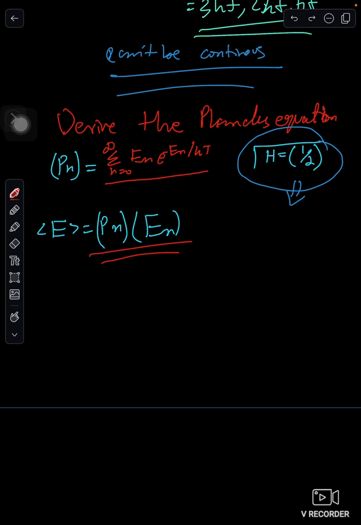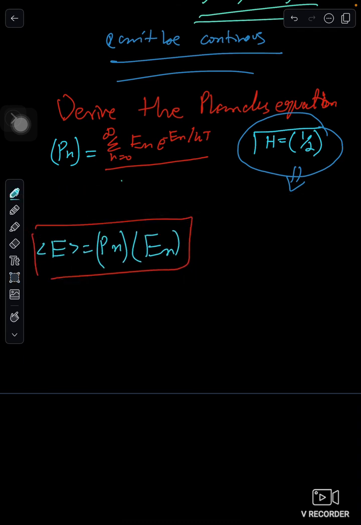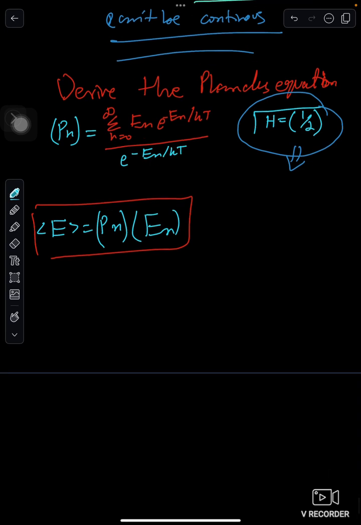So then if we combine this with this equation, what we get is, I forgot to add one more, e to the power of minus En by kT, and this is actually at the bottom. Why is it at the bottom?